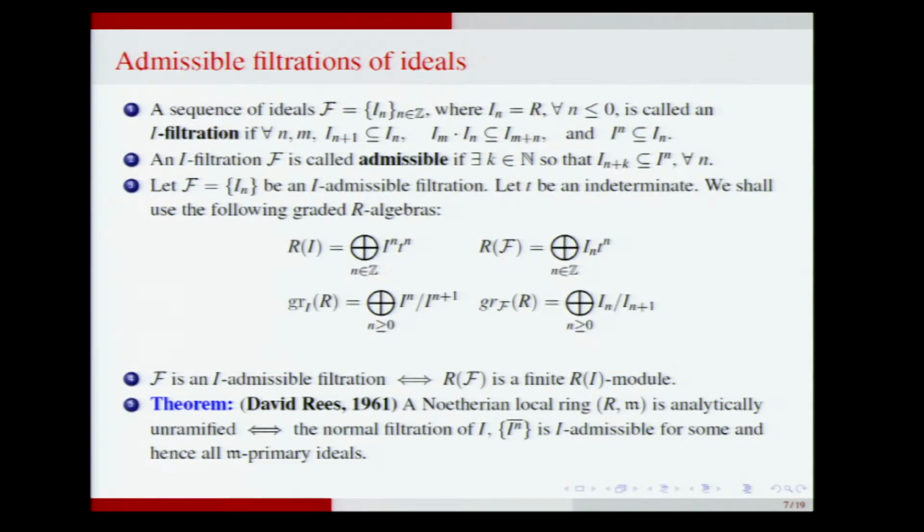But this says that not just Noetherian, the Rees algebra is not just Noetherian, it is a finite module over the ordinary Rees algebra. Okay. And there are many filtrations which satisfy this condition. It's actually a mild condition for a large number of filtrations. Because of this theorem of Rees, a Noetherian local ring is analytically unramified if and only if the normal filtration of I, which is the filtration of the integral closure of the nth power of I, is I-admissible for some, and hence all, m-primary ideals. Okay. So lots of rings are analytically unramified, and therefore this is a mild condition to impose on filtrations.